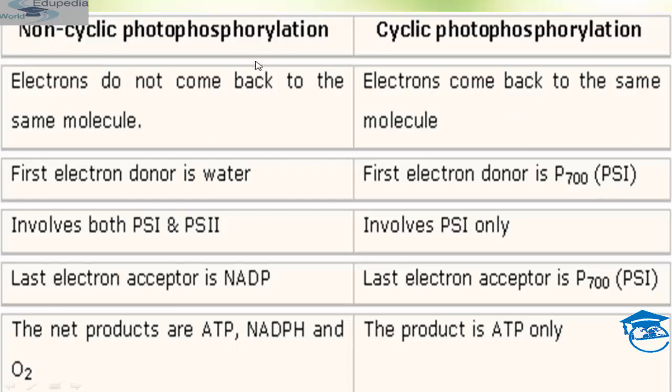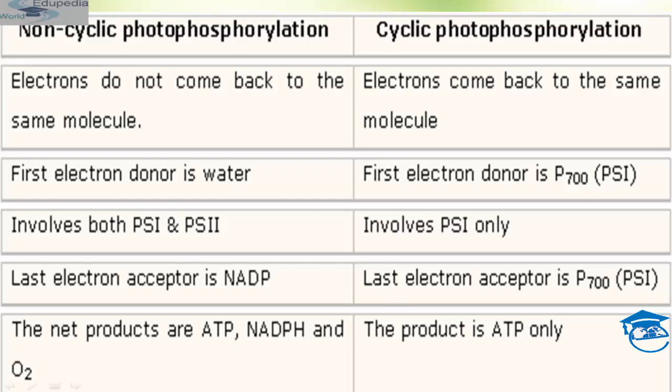Non-cyclic involves both PS1 and PS2, whereas cyclic involves only PS1. Please note that. The last electron acceptor in non-cyclic photophosphorylation is NADP, and in cyclic photophosphorylation, the last electron acceptor is P700, that is your PS1.